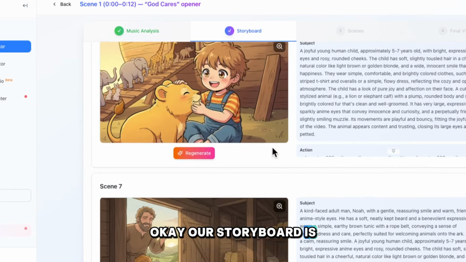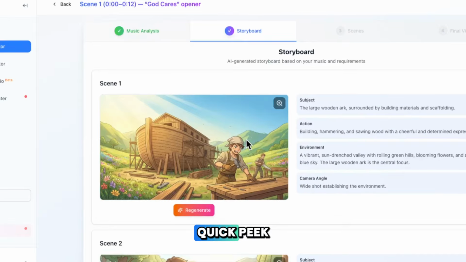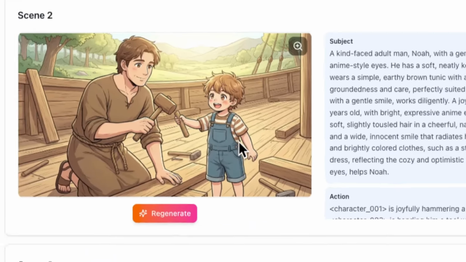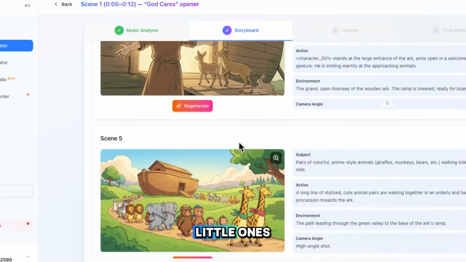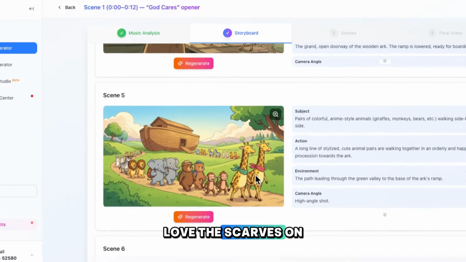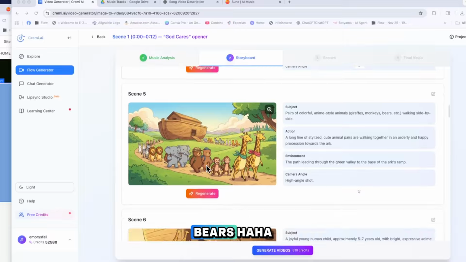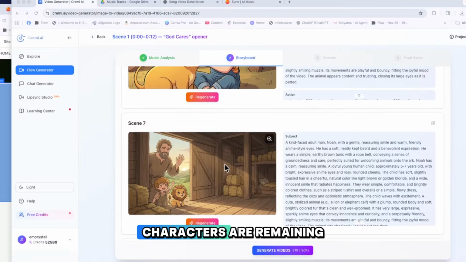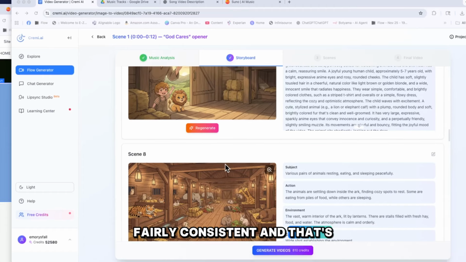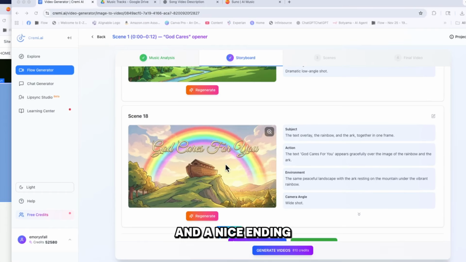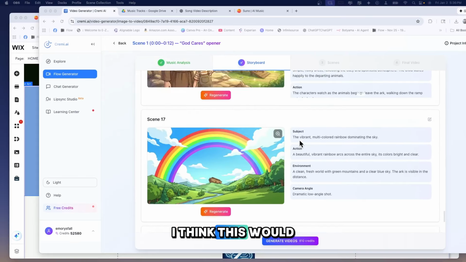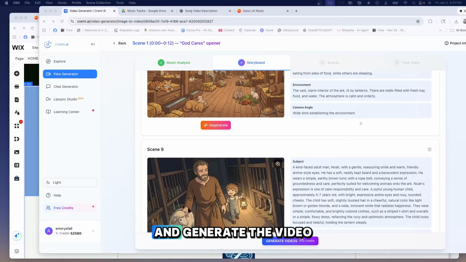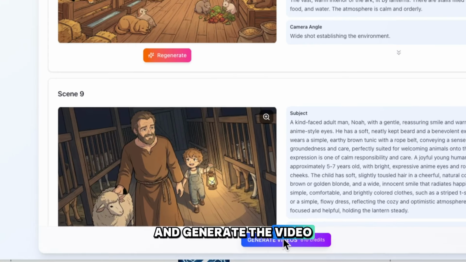Okay, our storyboard is done. Let's take a quick peek. Interesting clothing for Noah's time. Come down here. Welcome, little ones. Love the scarves on the giraffes, the hats on the bears. Really interesting. So it looks like the characters are remaining fairly consistent, and that's what we're looking for. And a nice ending right there. I think this would do fairly well on a children's channel. All right, let's go ahead and generate the video.